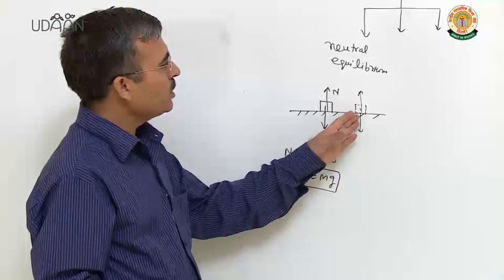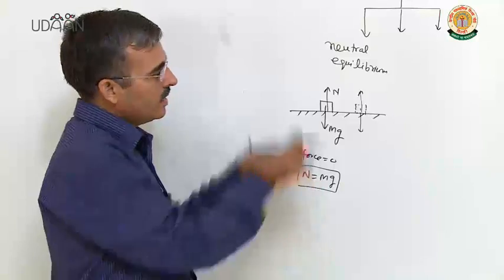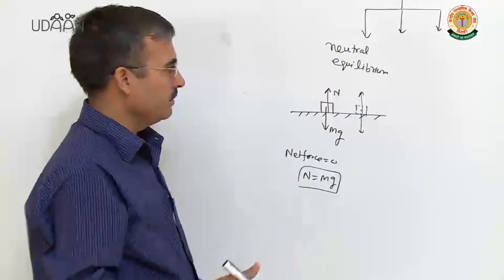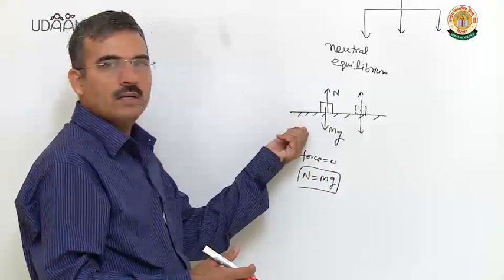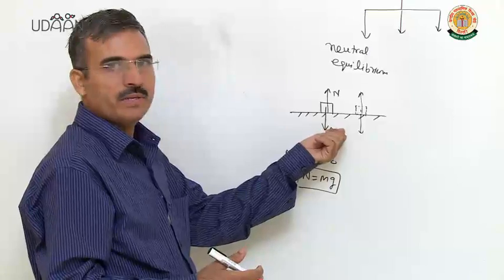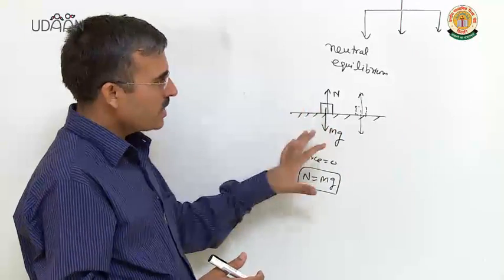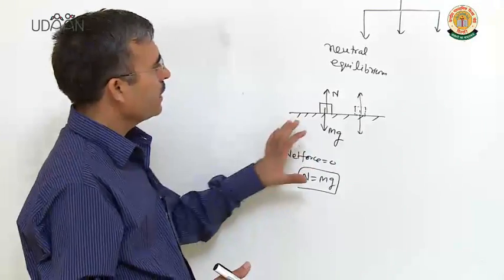It has no tendency to come back here. Wherever I left it, it remains there in equilibrium. The body has no tendency to come back to the initial position. Wherever we leave it, such type equilibrium is known as neutral equilibrium. Clear?